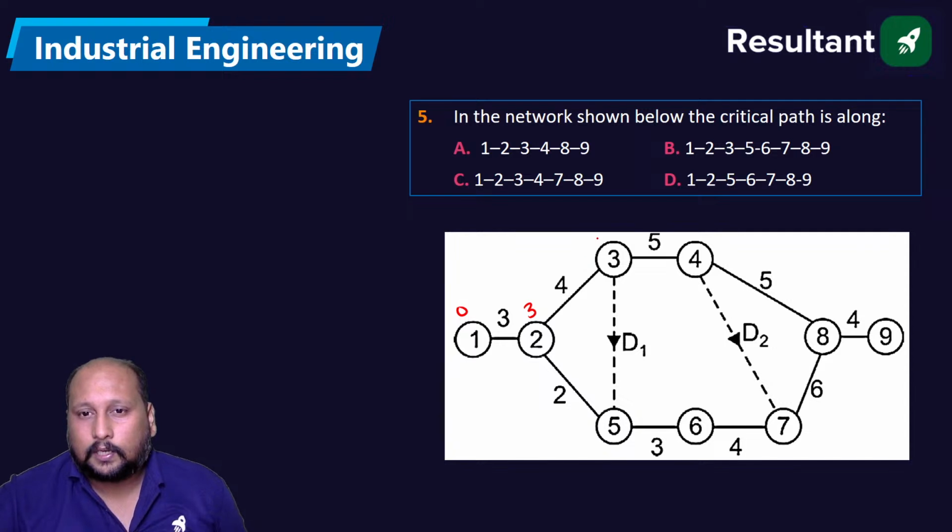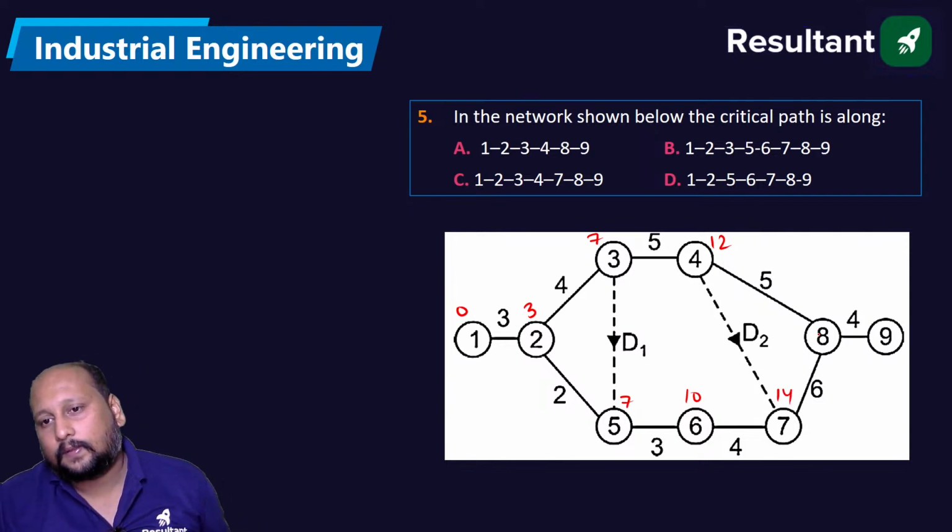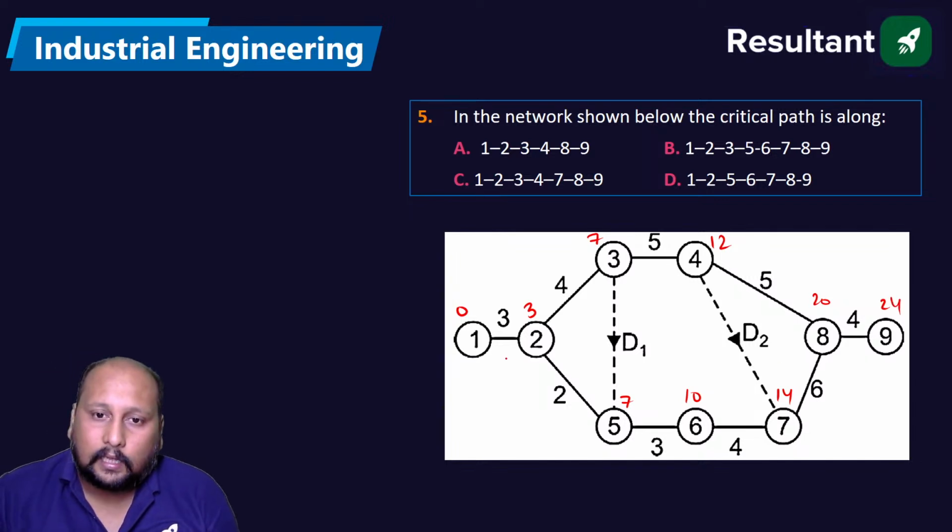0, 3, 3 plus 4 is 7, 3 plus 2 is 5, this is 7, 7 plus 5 is 12, 7 plus 3 is 10, 10 plus 4 is 14, 12 plus 5 is 17, this is 20 and 24. We are getting this by using this pathway.